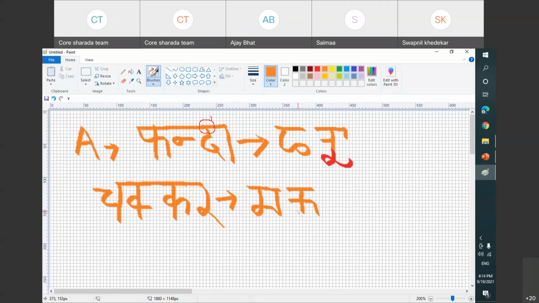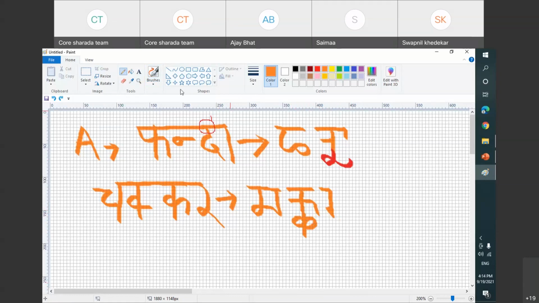Now K we have to write just here. And R as it is. There is no problem in R. So this becomes Chakkar. So what we learned here, very important points: no Shirorekha. Do not add a Shirorekha on K and don't put it anywhere. Just where you end it, we have to write the alphabet just below that.